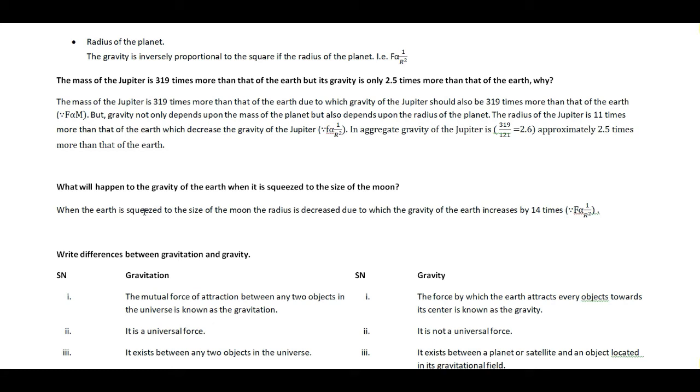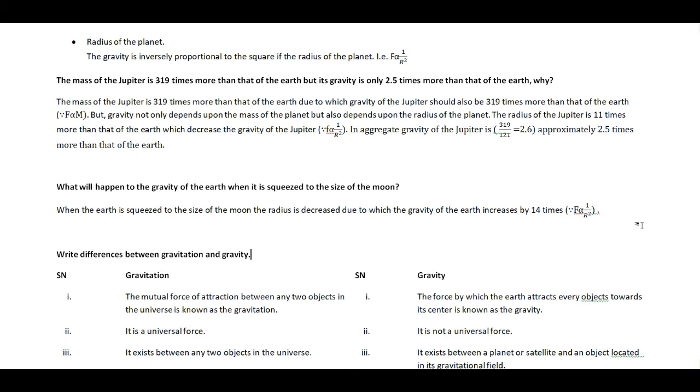So the radius of the Earth is decreased and made equal to the radius of the moon. Then whenever the radius is decreased, the gravity will increase, because gravity is inversely proportional to the square of the radius. That is the reason the gravity of the Earth will be increased, and it is increased by 14 times, because the radius decreases there.